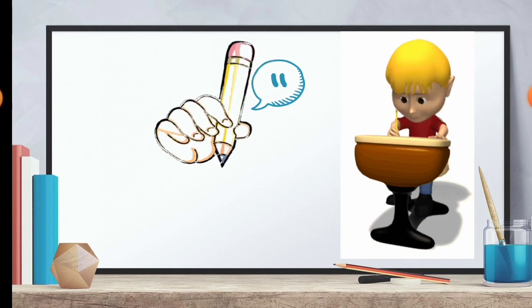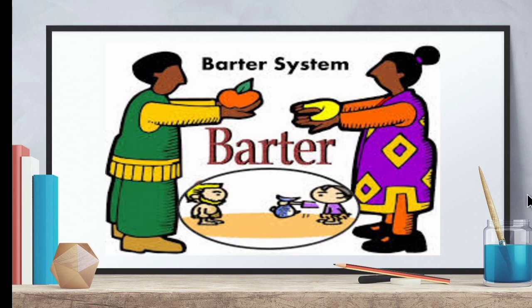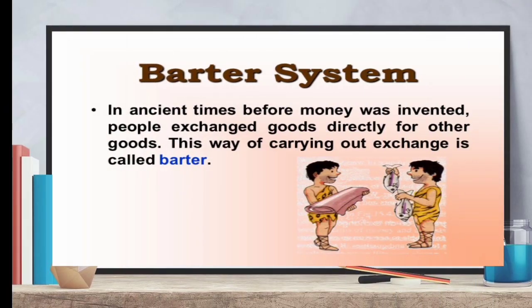So, children, in our earlier class, we have seen about the barter system. Barter system means exchange of goods for goods. In ancient times, before money was invented, people exchanged goods directly for other goods. This way of carrying out exchange is called barter system. Instead of using money, they exchange the commodity. Commodity means what? Products or goods.